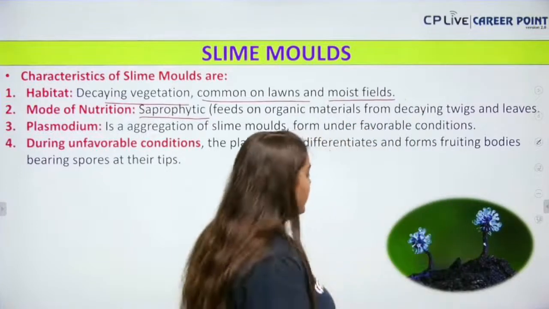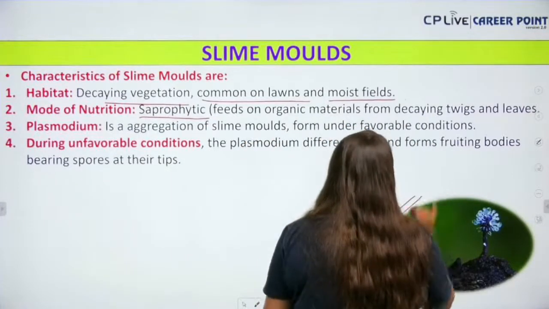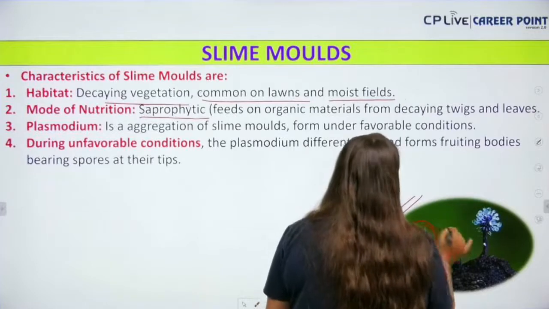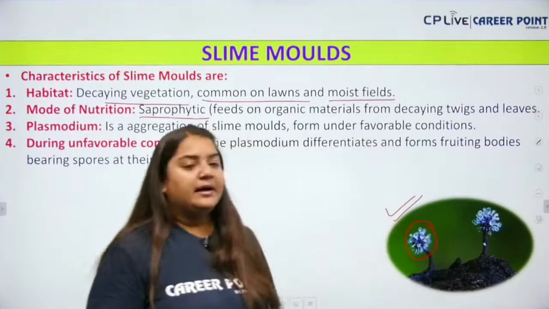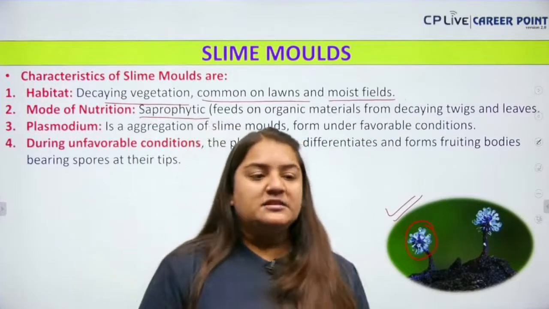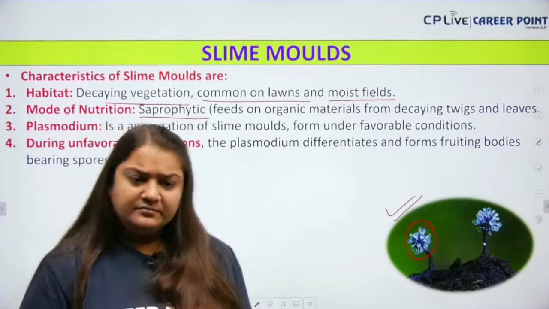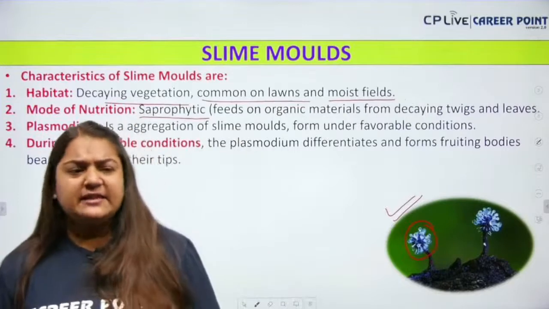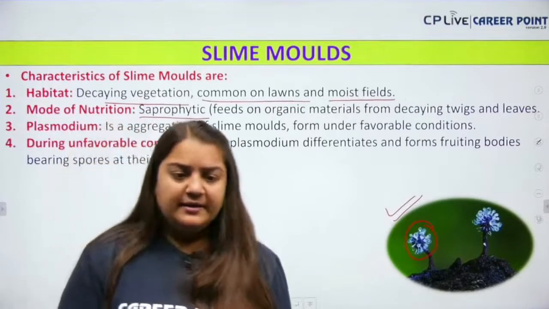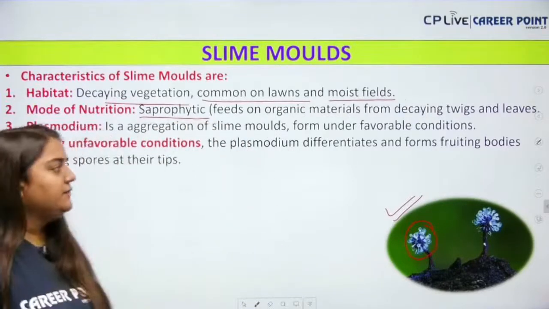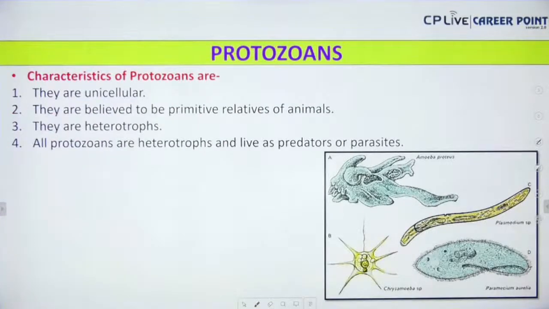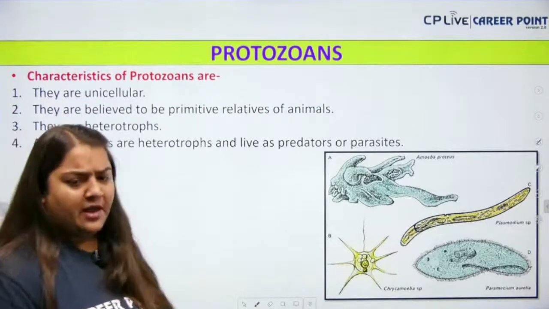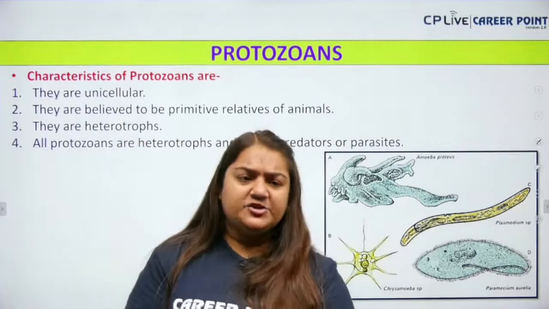As you can see here, a very beautiful picture is given, which is a slime mold forming the spores. So under unfavorable conditions, it will form the spores at its tips. Am I clear? So this is all about the slime molds, nothing more than this. Yes, all of you. Next up we have the protozoans, the last topic of today. Then we are going to wind up the session.